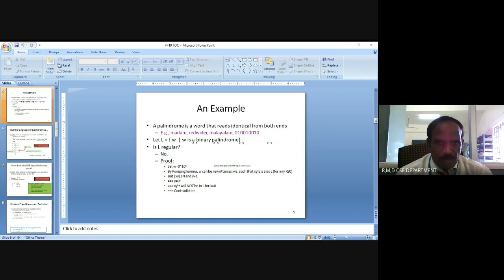How does the context-free grammar for palindromes work? An input string belongs to the language, that is, it is accepted, if it can be generated by the context-free grammar. These are the productions of the grammar. For example, take 0110. G can generate W as follows. If we choose productions from the grammar that match the given input string, it will be accepted.